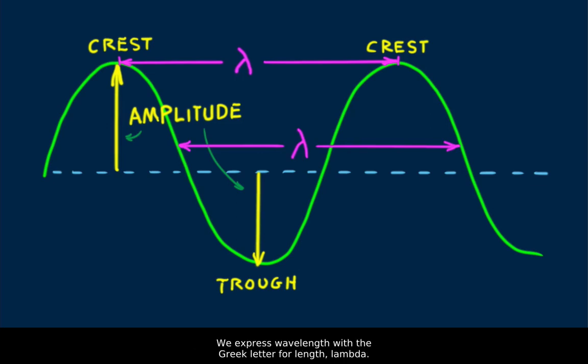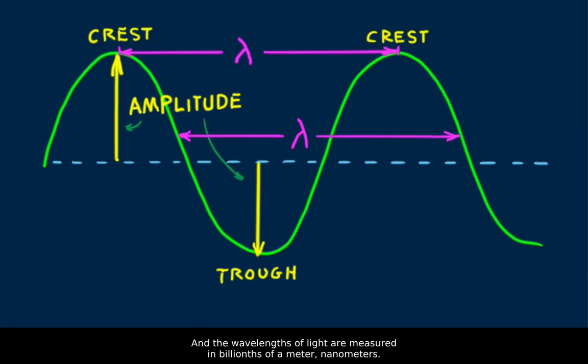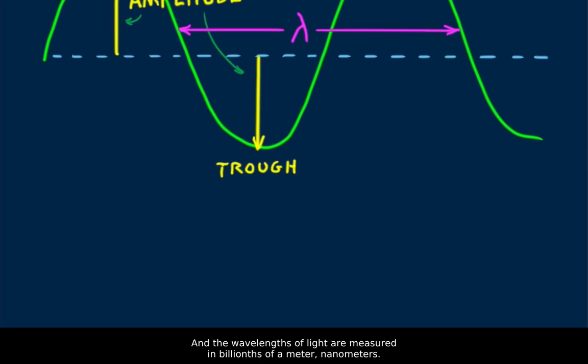We express wavelength with the Greek letter for length, lambda. The wavelengths of waves at the beach are measured in meters, the wavelengths of ripples in a pond are measured in centimeters, and the wavelengths of light are measured in billionths of a meter, nanometers.